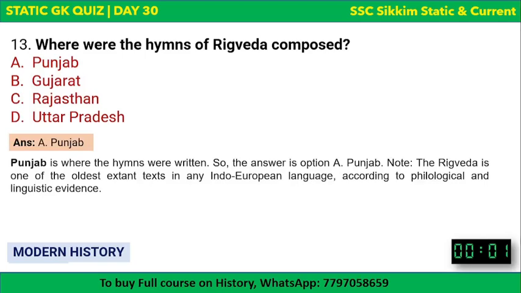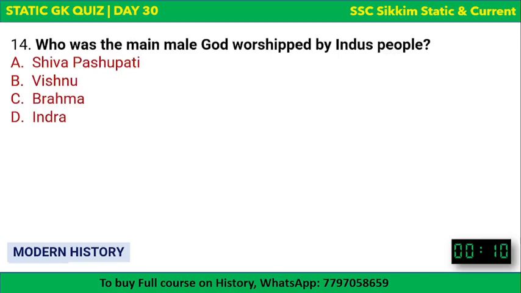Punjab is the place where hymns were written. So the answer is A. The Rig Veda is one of the oldest extant texts in any Indo-European language, according to the philological and linguistic evidence.